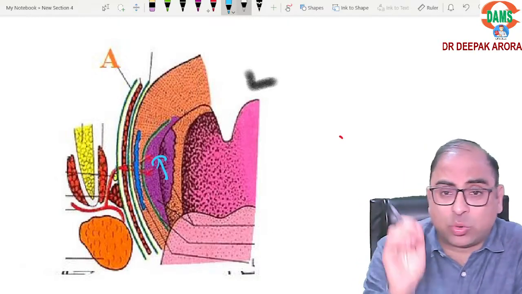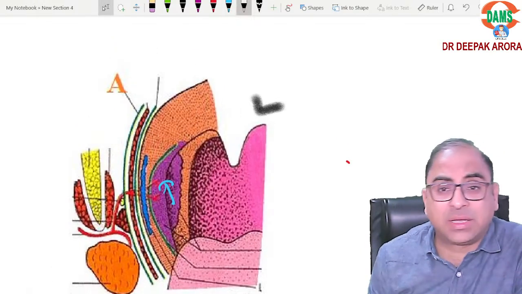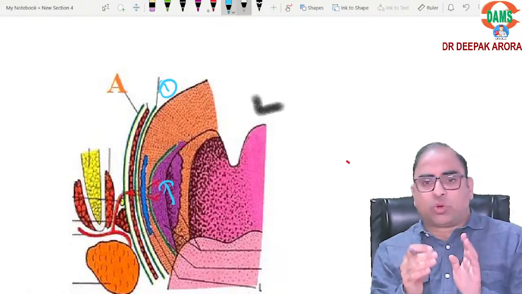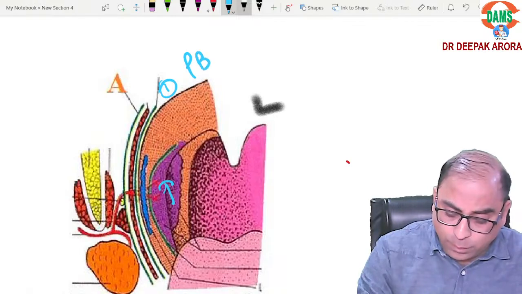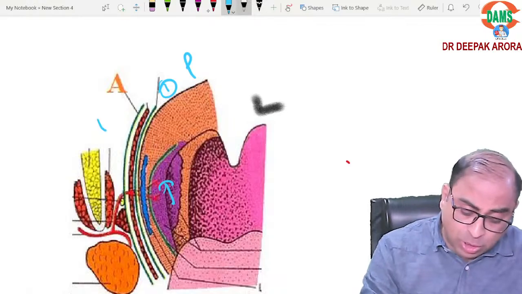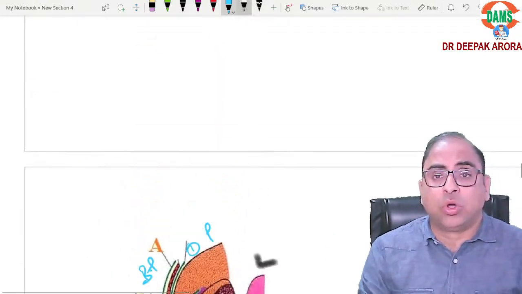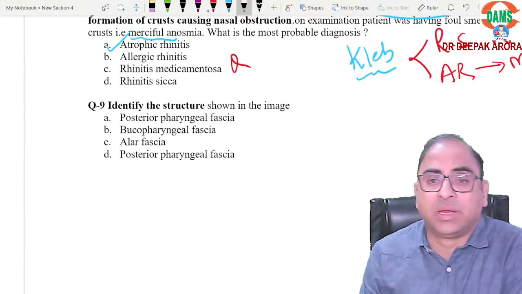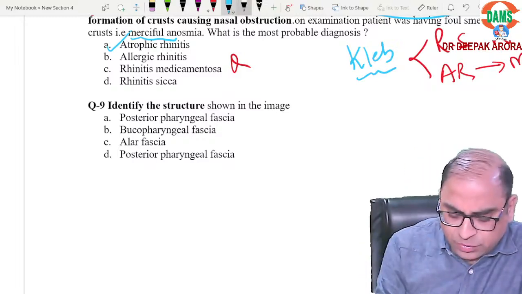So beneath the mucosa, if you remember, we learned the layers of the pharynx in class. They asked you the first layer: what is just beneath the mucosa? Just beneath the mucosa is the pharyngobasilar fascia, and the outer is the buccopharyngeal fascia. Just remember this point. They have given the arrow on the outer one. So what is the outer one? Is it the posterior pharyngeal wall? Not at all; this option was repeated.